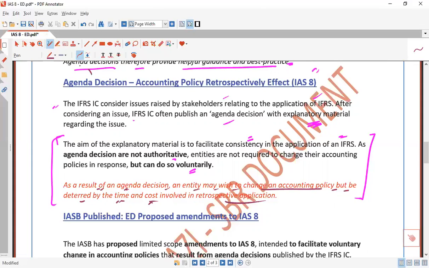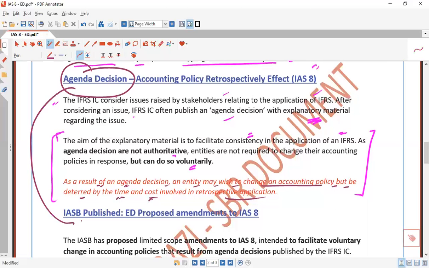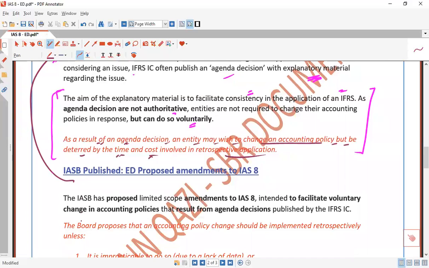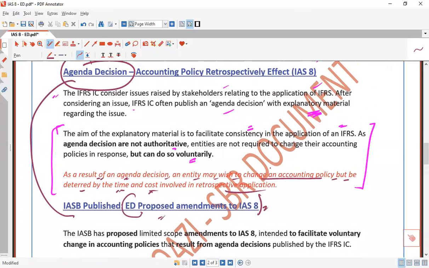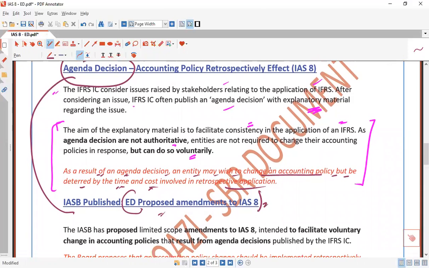So based on this agenda decision, the IASB, which has the right to change the accounting standard, but in a sequential manner, first the discussion draft, then the exposure draft, then the change, publishes the exposure draft proposing amendments to IAS based on the agenda decision I discussed above.